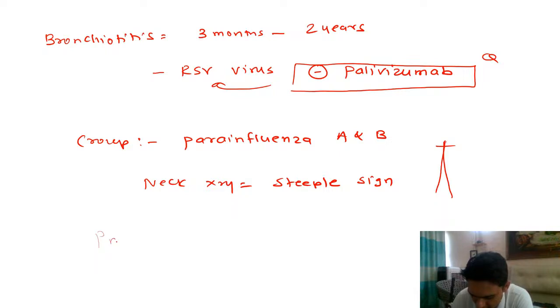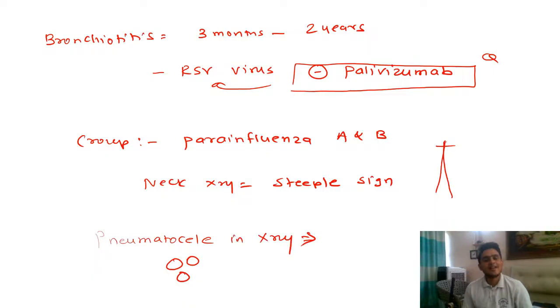Now, if you see the pneumatocele, these are the air bubbles in X-ray. So if you see these pneumatocele in X-ray, what do you think is the common cause? Which bacteria causes pneumatoceles in X-ray? So when you see a lung, you see a lot of air bubbles in that side of lung.